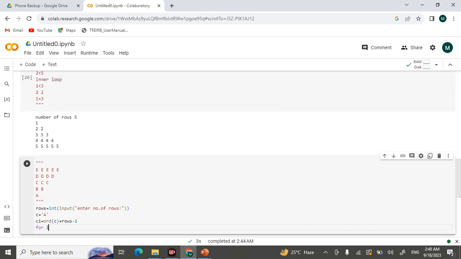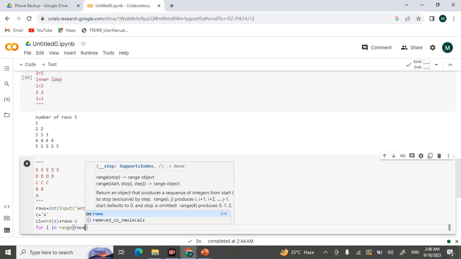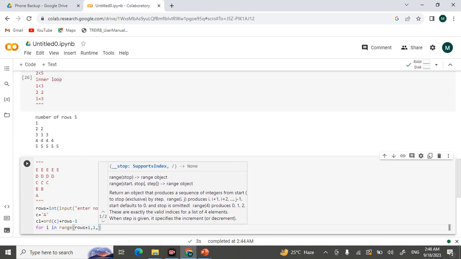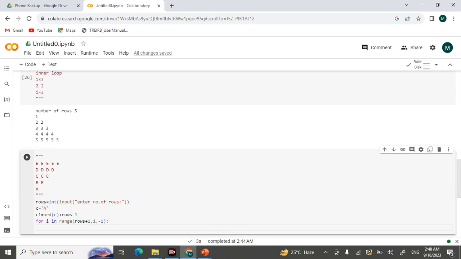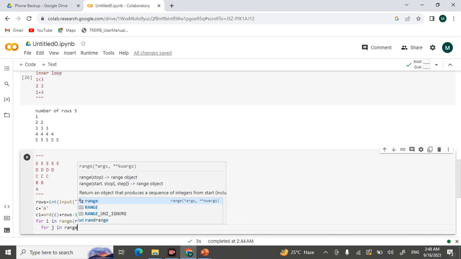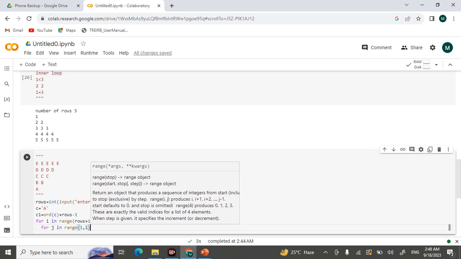For i in range of rows plus 1 comma 1, so every time decrementing by 1, because I should start from the higher one, then decrement it as i decreases. For j in range of, I should print, 1 comma, I'll say i.